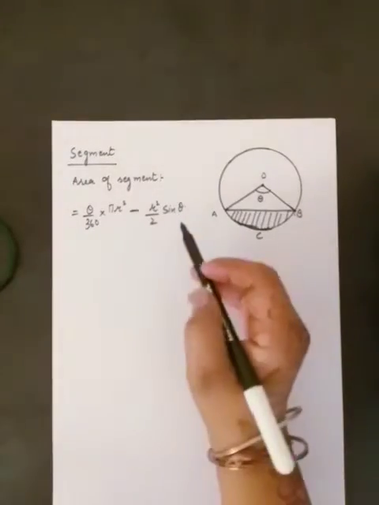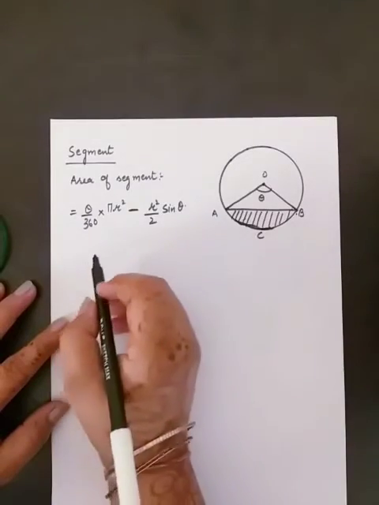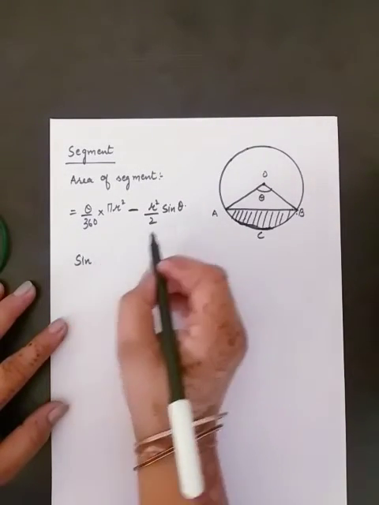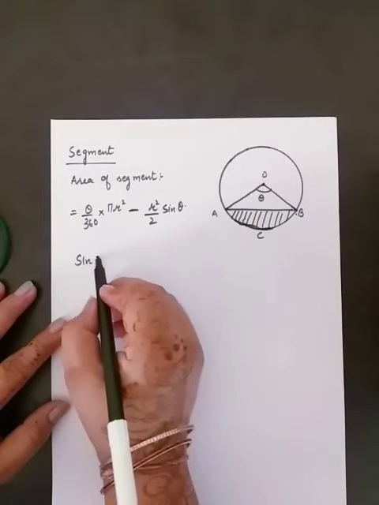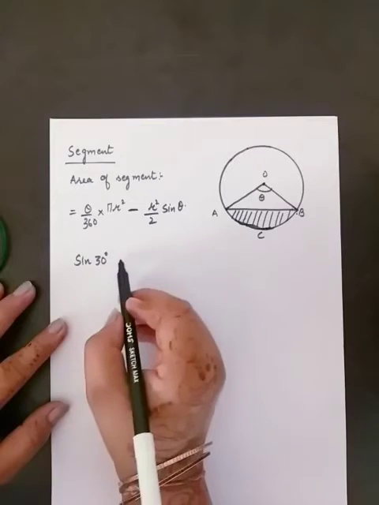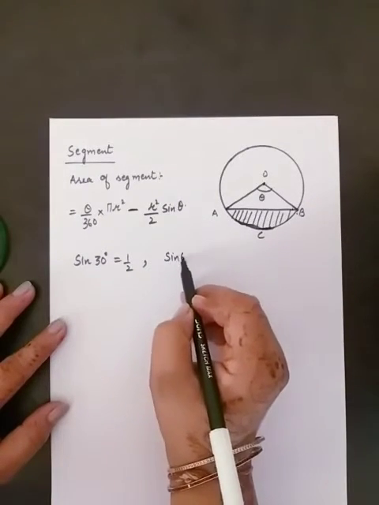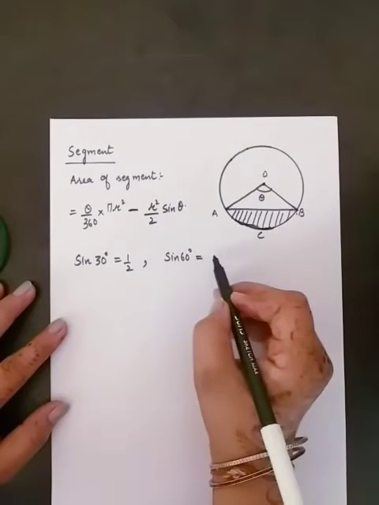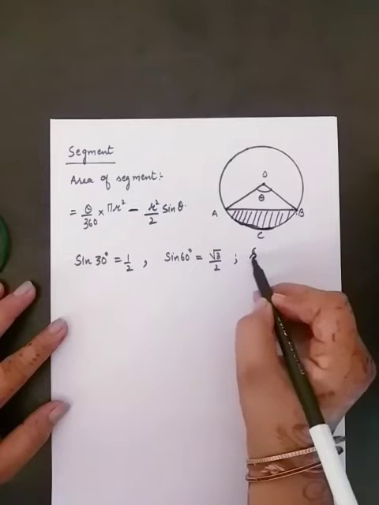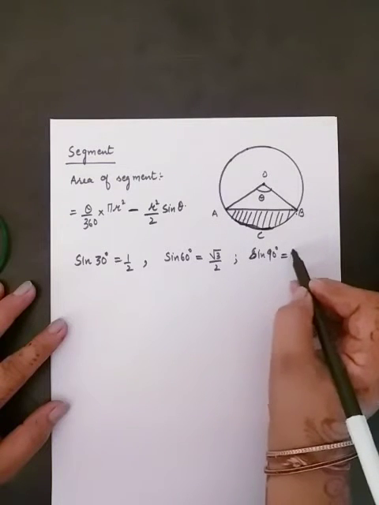Now sine theta is a T ratio. To solve this you have to remember some values directly. Here, if theta is 30 degrees, then sine 30 will be 1 by 2. If theta is 60, you have to learn this value, sine 60 is root 3 by 2. And sine 90, if the angle is 90 degrees, then its value will be 1.